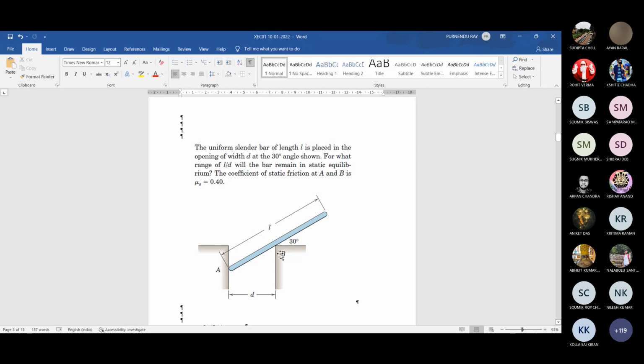Now, the problem is, what about the direction of the frictions developed at A and B? Sir, A will be upward. Sir, that depends on whether the rod slides down or up. Definitely there are two possibilities.